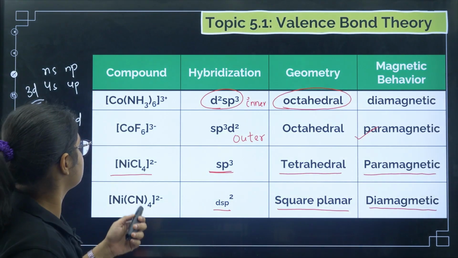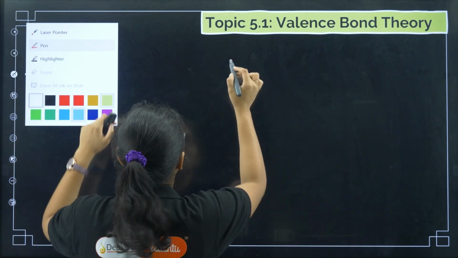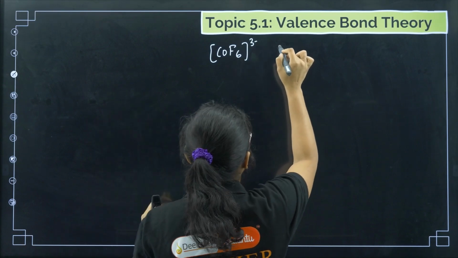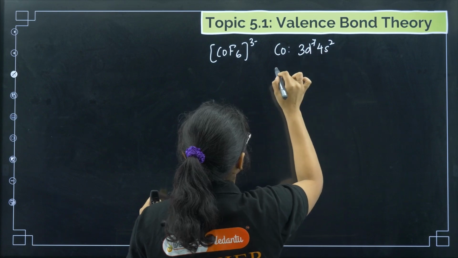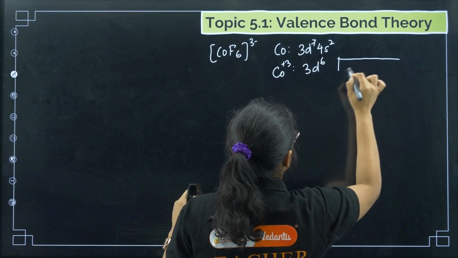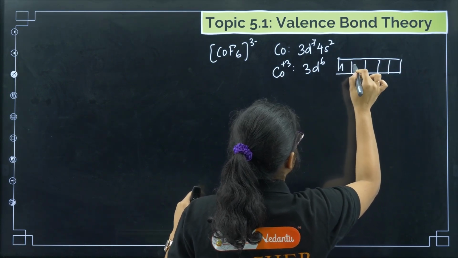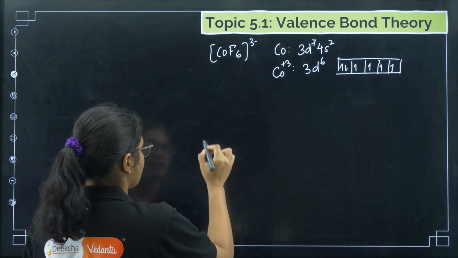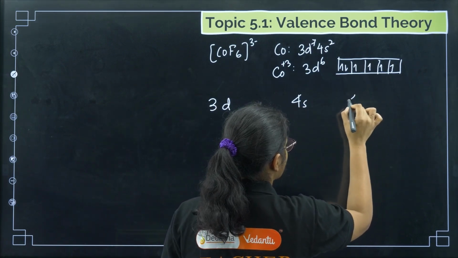Now let us go to our next example, [CoF6]3-. Here also for cobalt, the configuration is 3d7 4s2. So Co3+ will again be 3d6, right? So we have 5 orbitals, 1 2 3 4 5, and I'll have 1 2 3 4 5 and 6 electrons. We have 3d, and we have 4s and 4p.